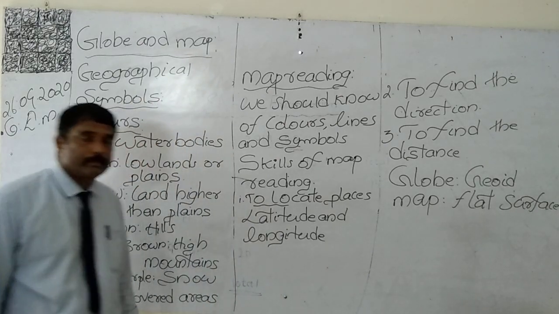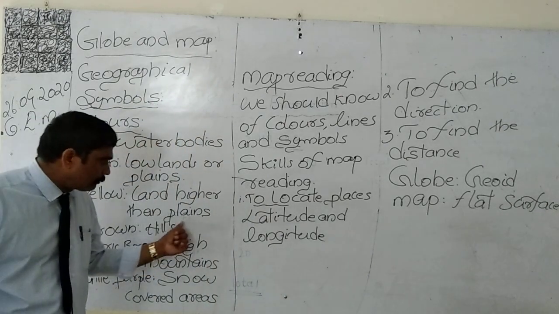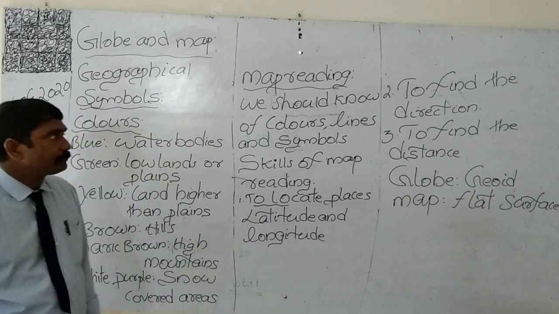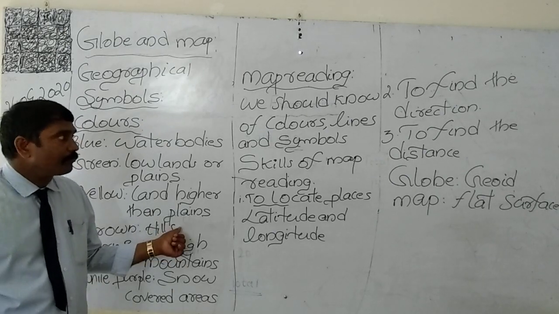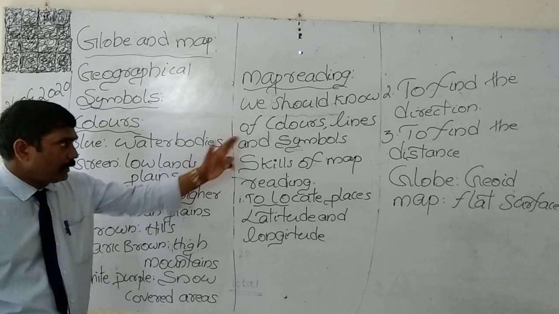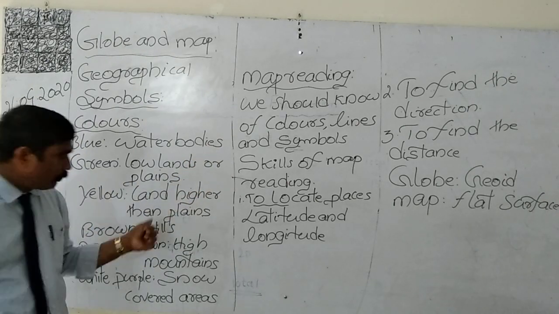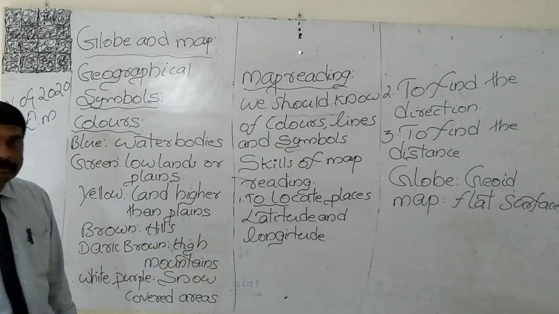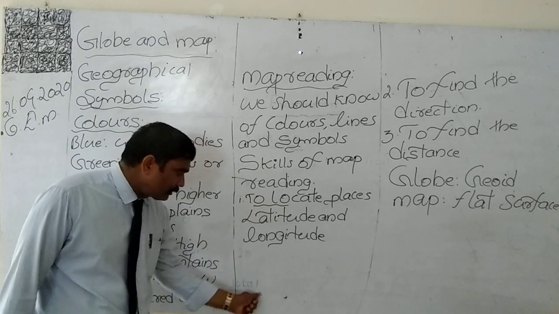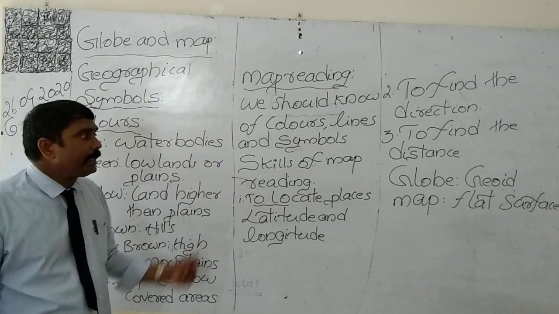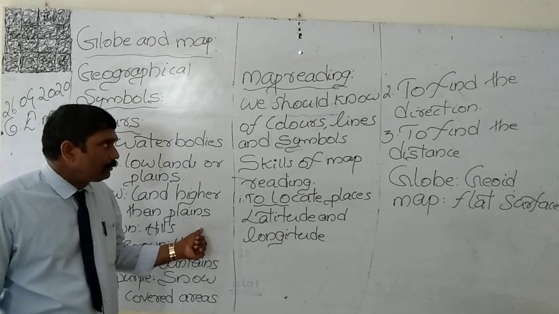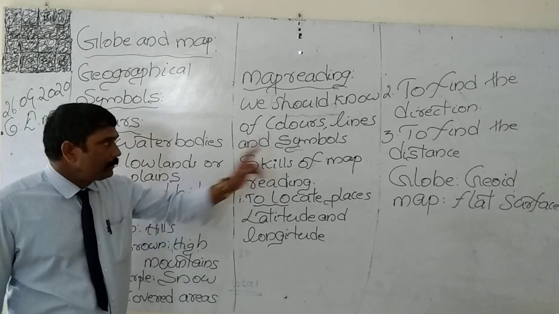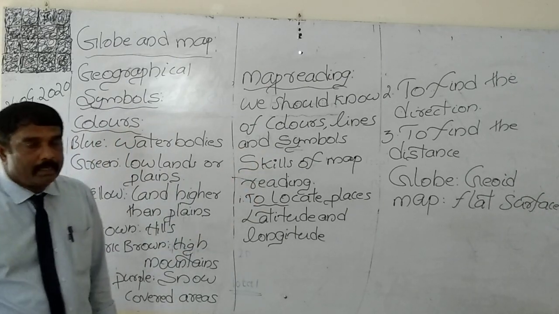Map reading. The study of a map is known as map reading. When we are reading the map, we should know about the different colors on the map, which I just told about. We should have an idea of the different colors on the map. Then lines. Other than colors, there are some lines on the map. Symbols. There are so many symbols.